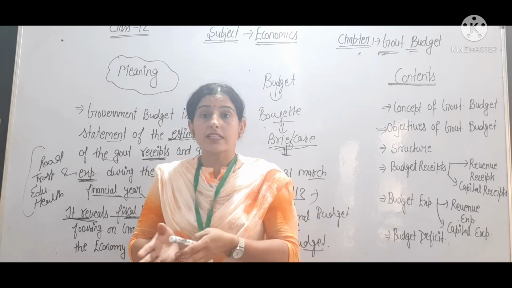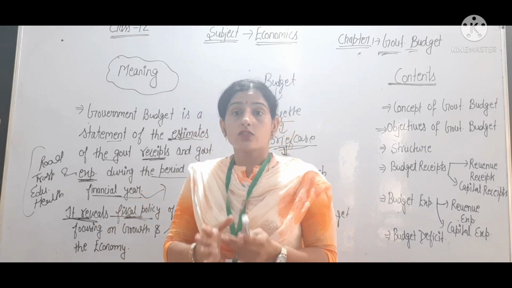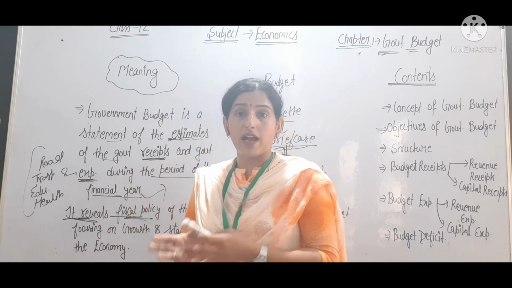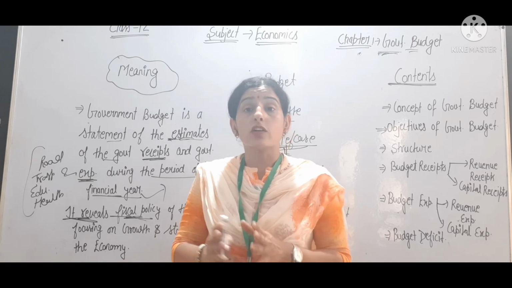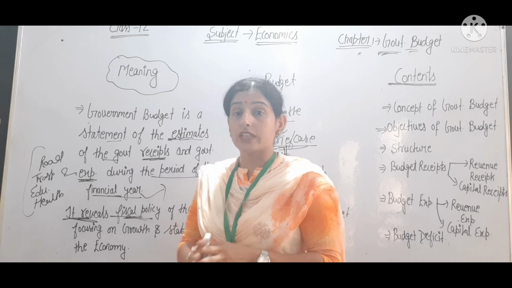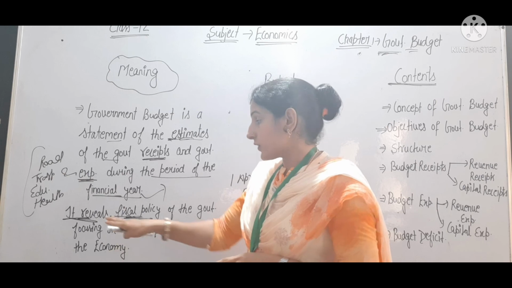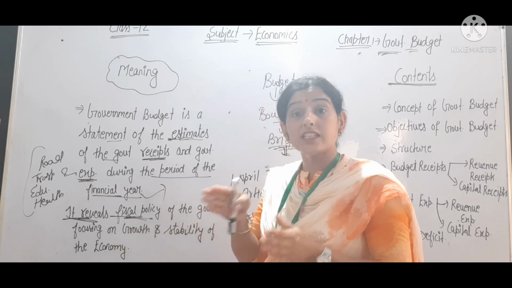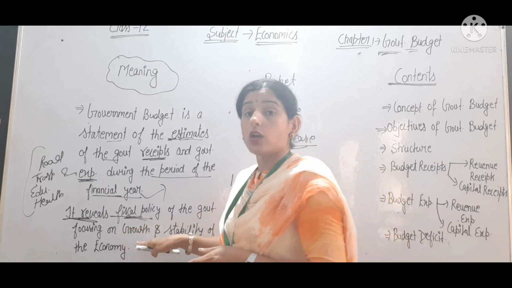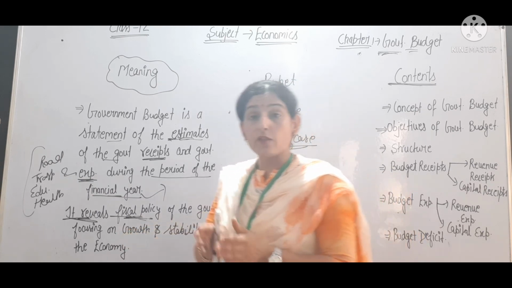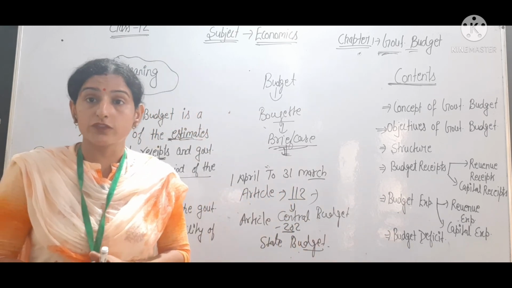As there was the Great Depression in the 1930s all over the world, John Keynes, the father of macroeconomics, gave the suggestion of pump priming. It means the government should do the expenditure. That expenditure is done under the fiscal policy. Okay, so the budget reveals the fiscal policy of the government focusing on growth and stability. What is the main focus of the fiscal policy? Growth and stability of the economy.